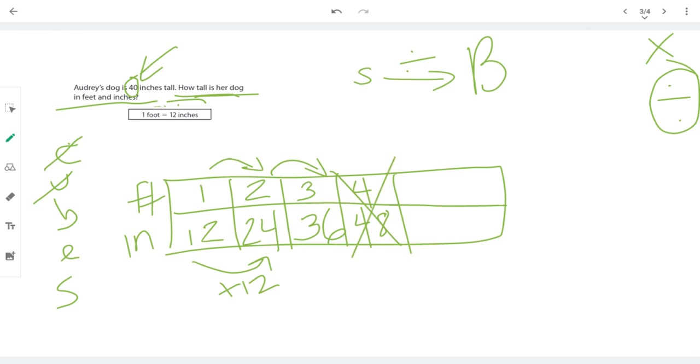So how can we figure out how to get to 40? We know that the dog is at least 3 feet tall. Maybe we should use our halves again. I wonder what half a foot would be. Well, if 1 foot is 12 inches, what's half a foot? Well, what's half of 12? What is 12 divided by 2? 6.